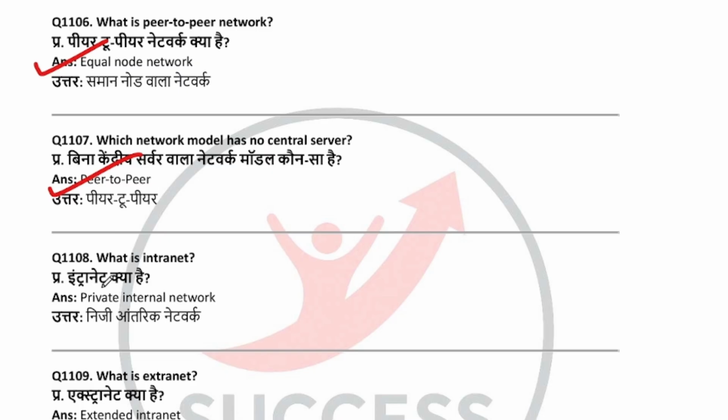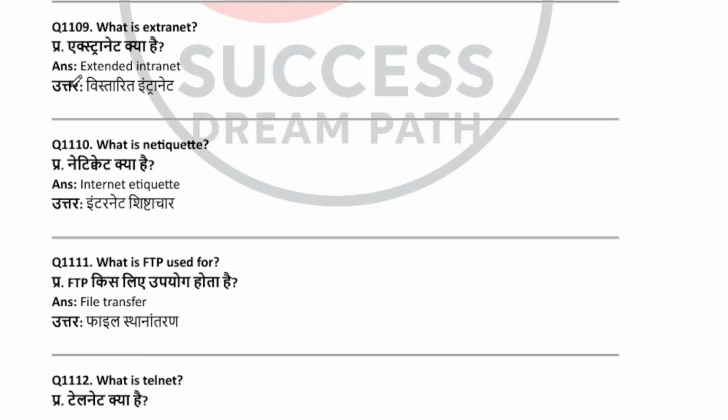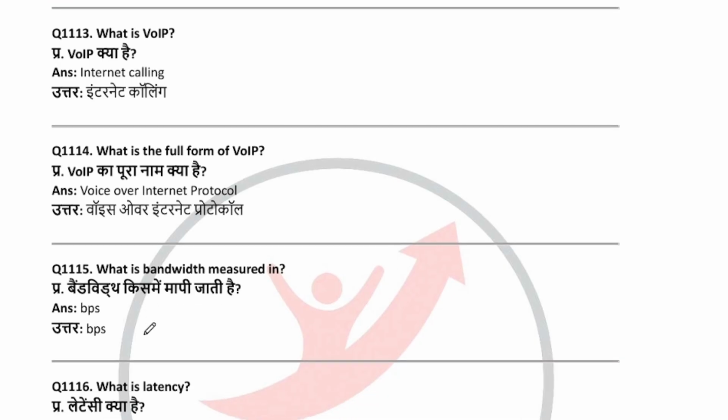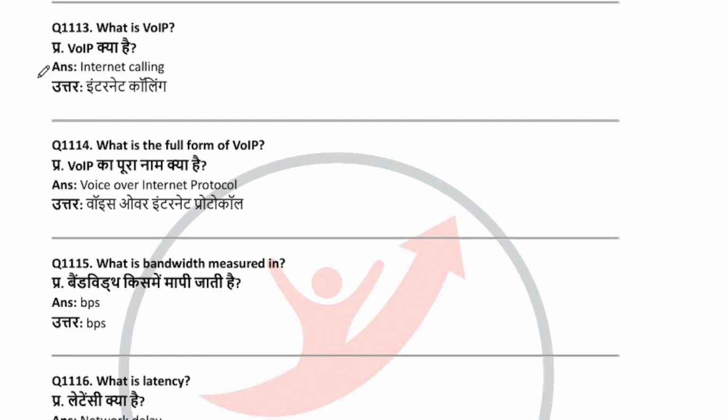What is intranet? Private internet. Internal network. What is extranet? Extended intranet. What is netiquette? Internet etiquette. What is FTP used for? File transfer. What is telnet? Remote login protocol. What is VoIP? Internet calling. What is the full form of VoIP?